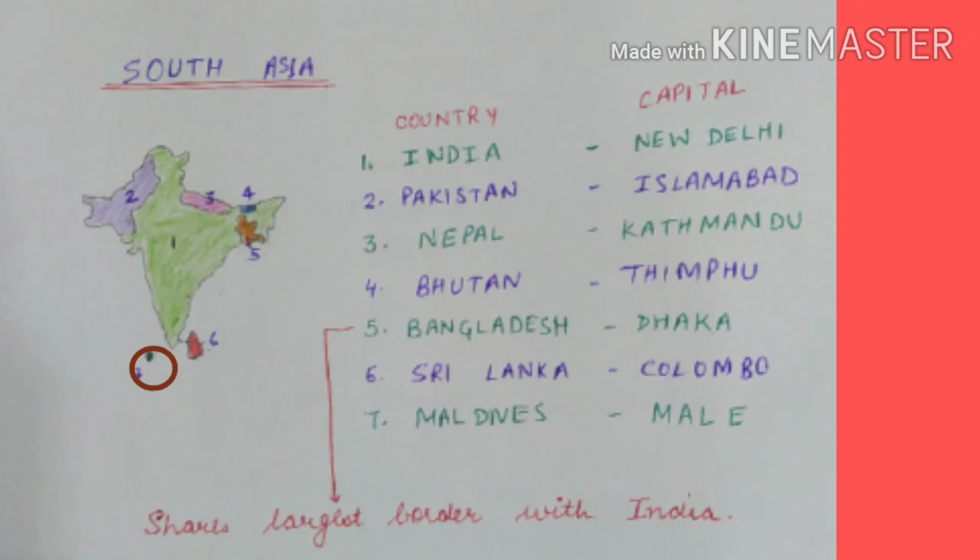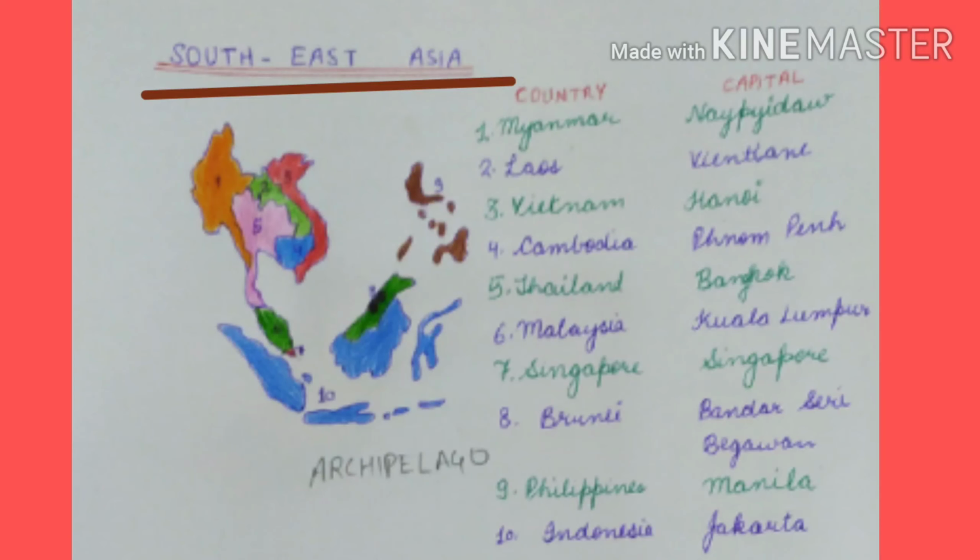Seventh one is Maldives, capital is Male. Maldives is the smallest country in Asia. Next, let us have a look at Southeast Asian countries. Total, there are 10 countries and there are maritime nations as well in this region.